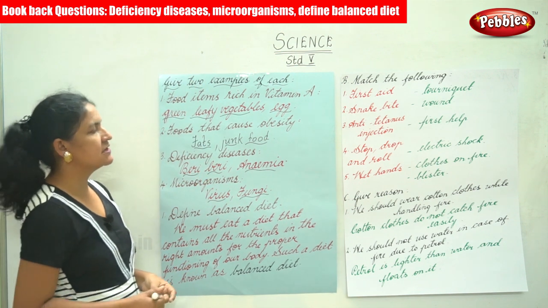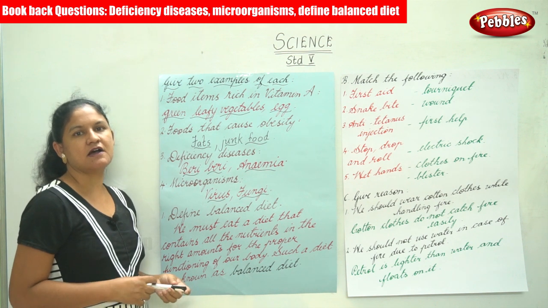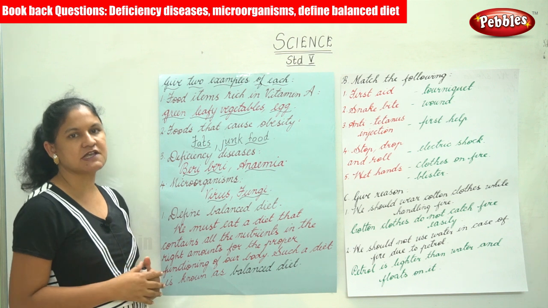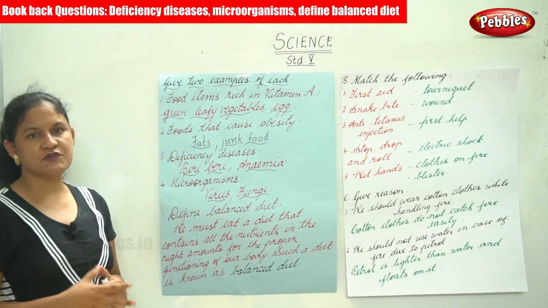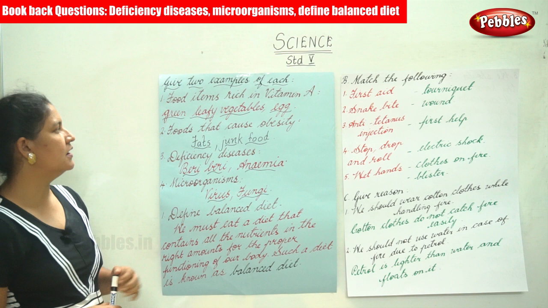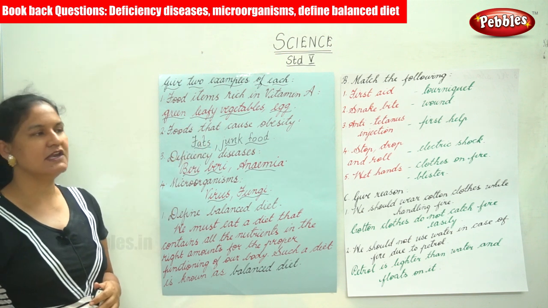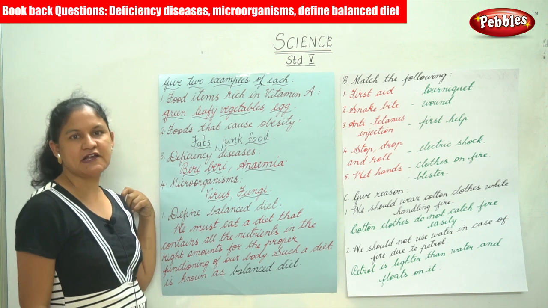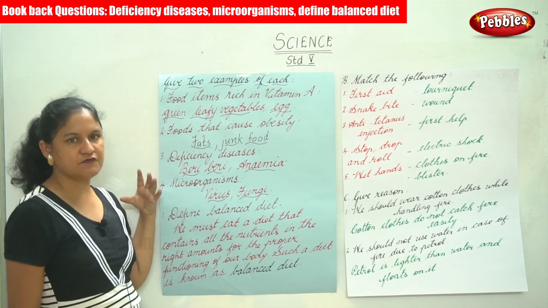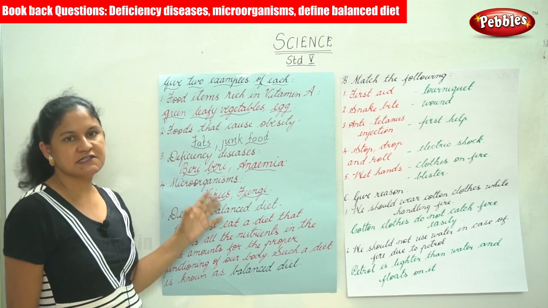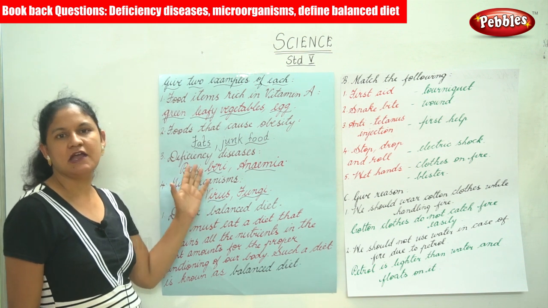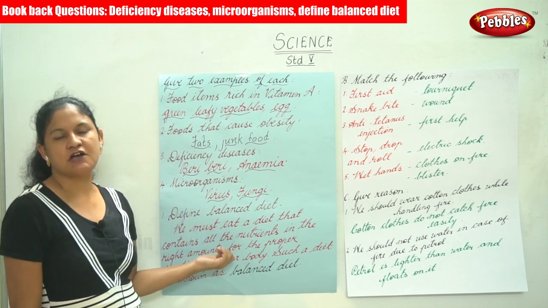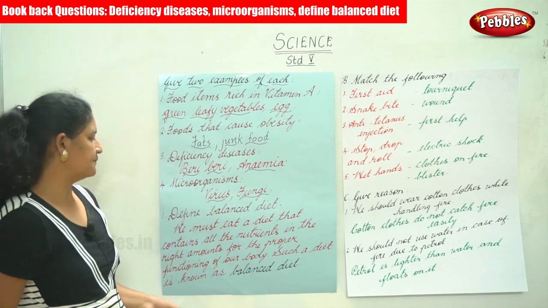So the food items that are rich in vitamin A are your green leafy vegetables and egg. Foods that cause obesity are your fatty foods and your junk food. Deficiency diseases are your beriberi and anemia. Two microorganisms are your virus and fungi.